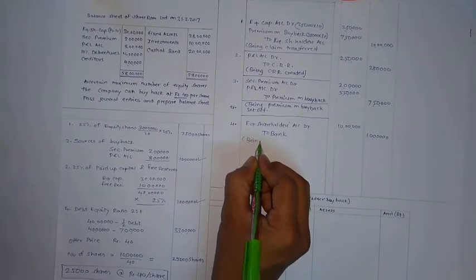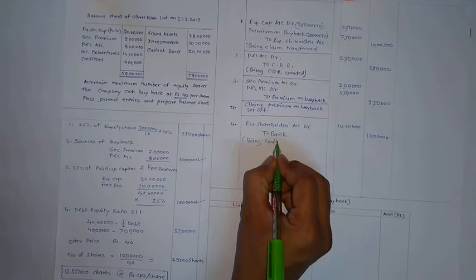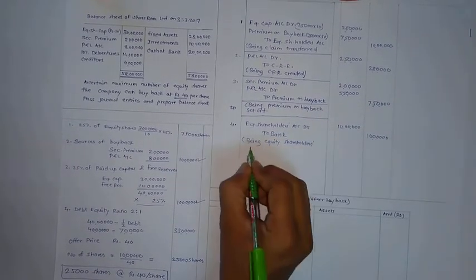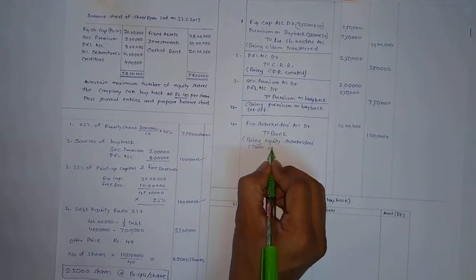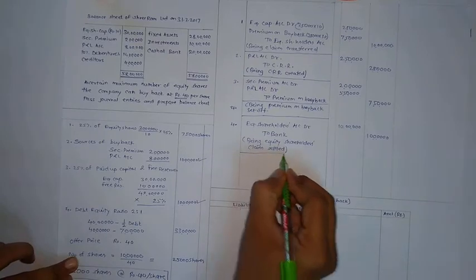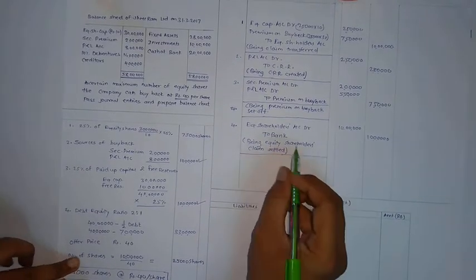Narration being equity shareholders claim settled. This way entries are complete. Let us see one by one.